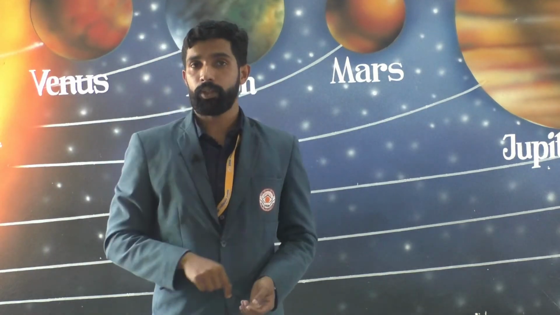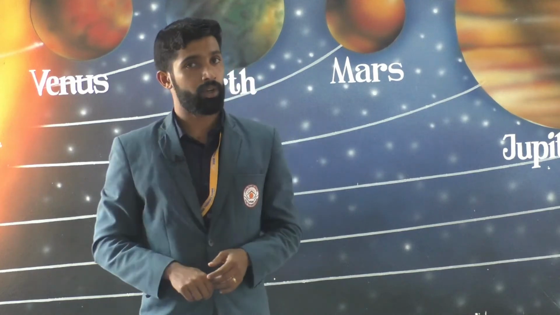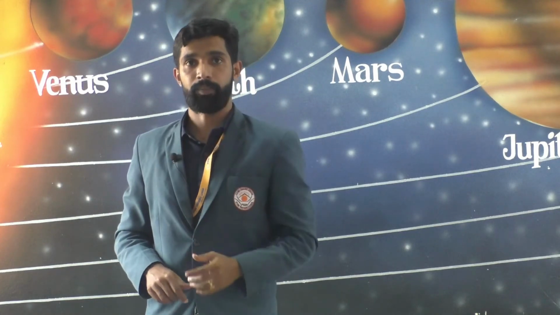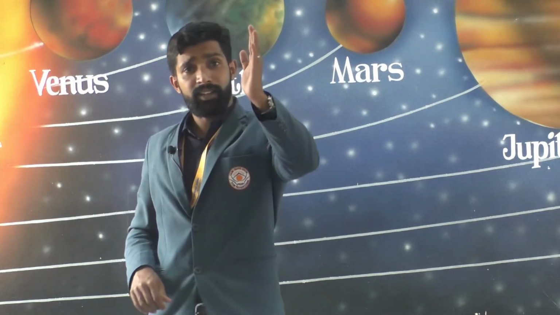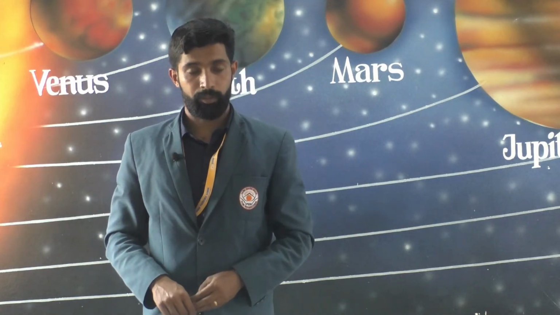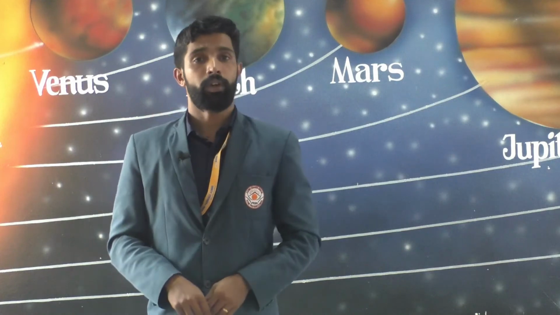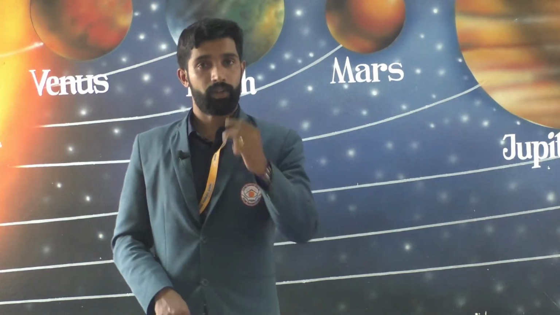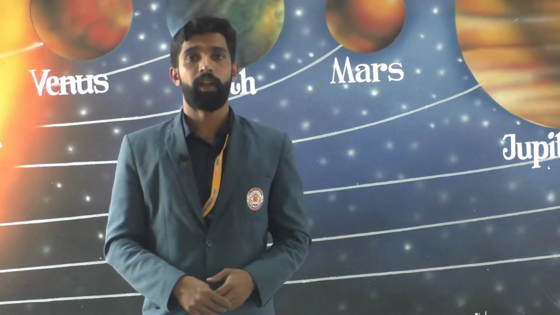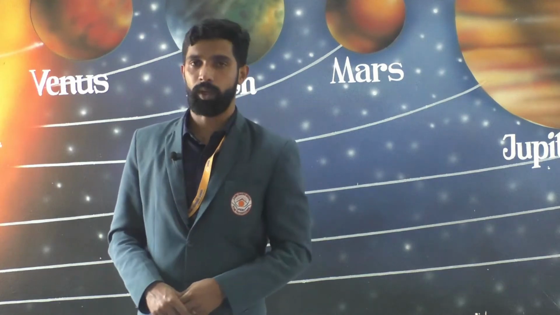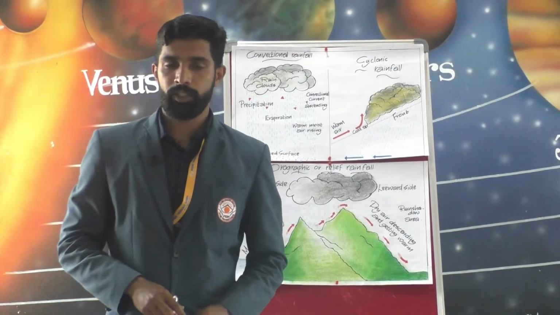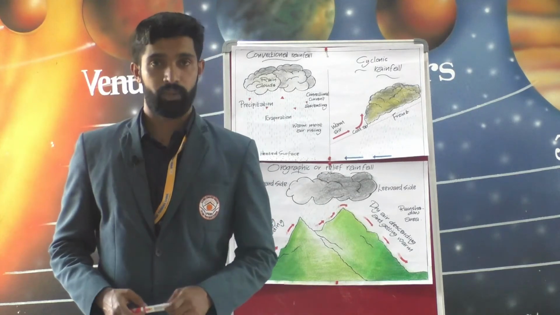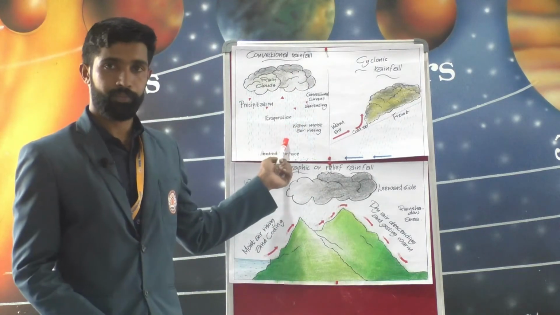So, the instrument used to measure rainfall is called a rain gauge. Okay. It is a rain gauge, and there are 3 types of rainfall. Remember, there are 3 types of rainfall. The first one is convectional rainfall, the second is relief rainfall, and the third one is cyclonic rainfall. Let us see what they are. So, the first one is convectional rainfall. Here you can see the diagram.